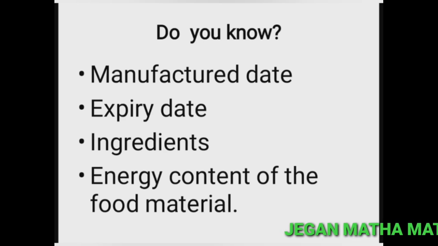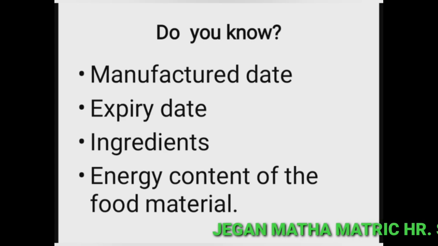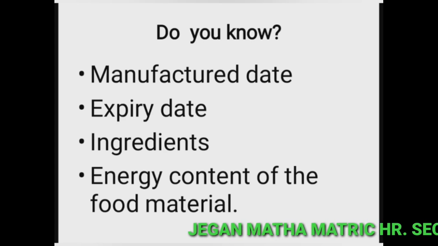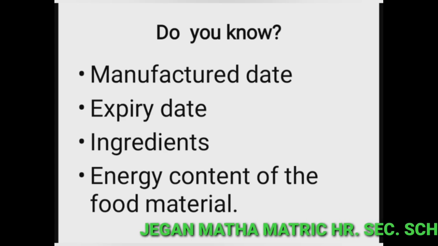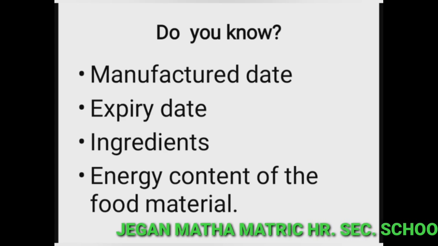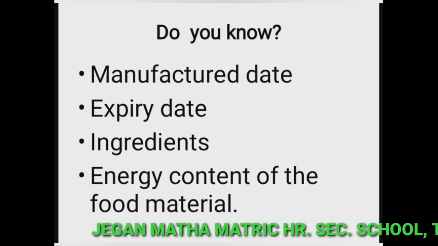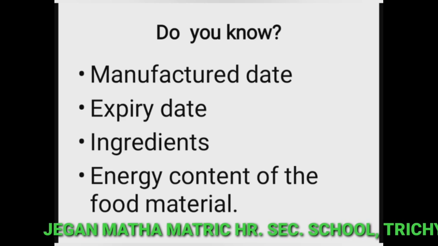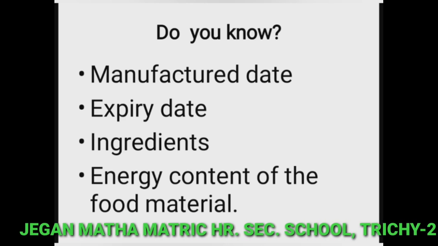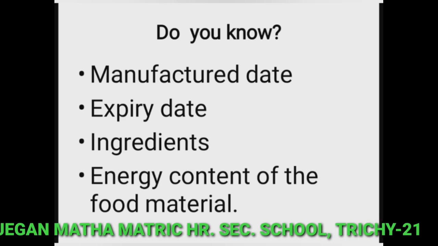So next, do you know, while purchasing packed food items, we should check the following details: manufacture date, expiry date, ingredients, and energy content of the food materials. For example, protein, carbohydrate. So percentage of energy content of the food material is given in the packed food.